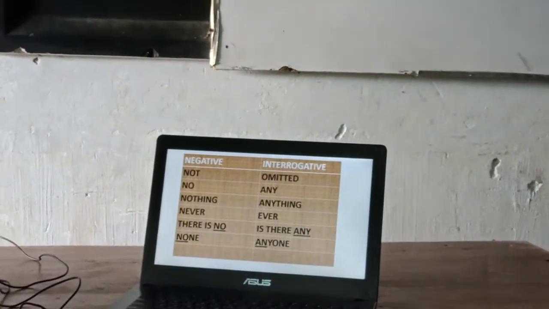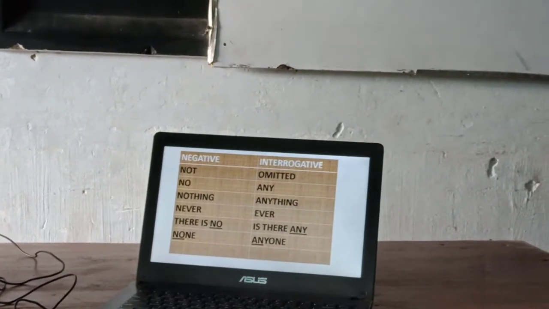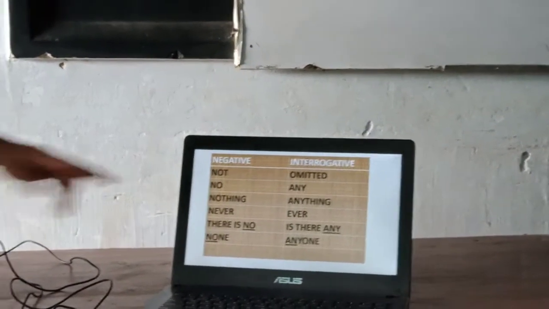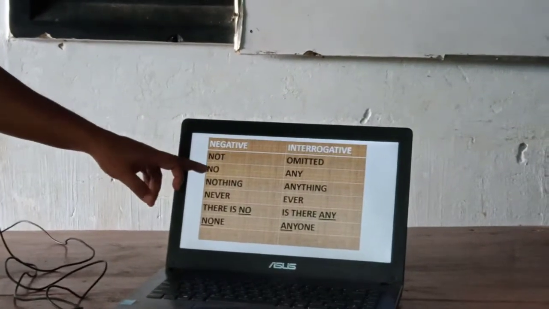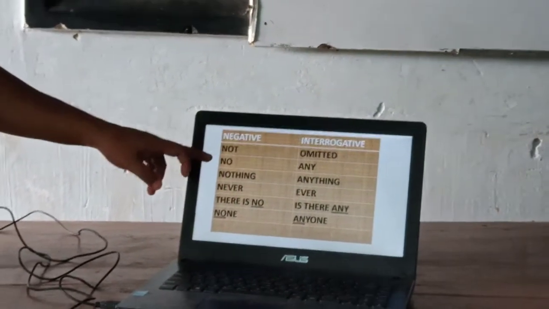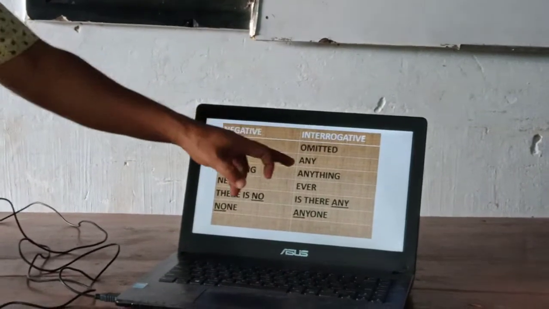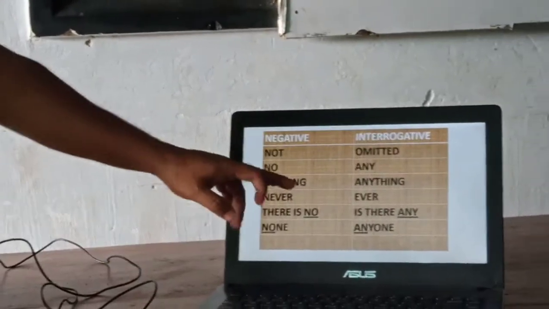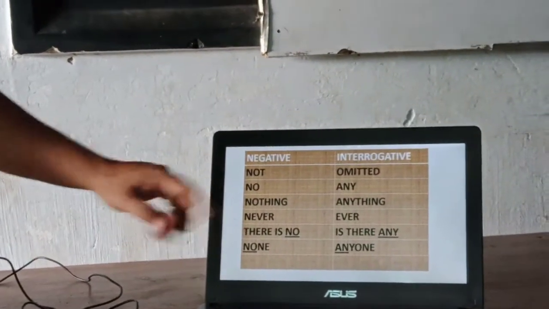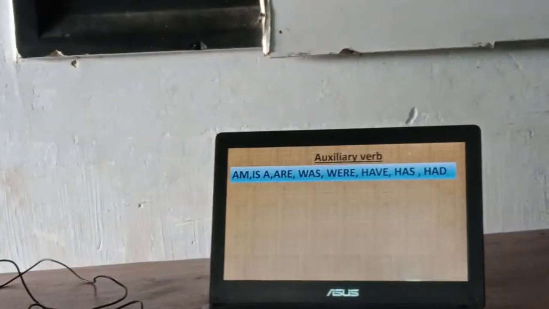Suppose I am not happy, am I happy? Here we have to omit the not, and if we find no in a negative sentence, we have to use any in the place of no. No will be turned to any. In place of nothing, we have to use anything. Never will be ever. There is no will be is there any, and none will be anyone.